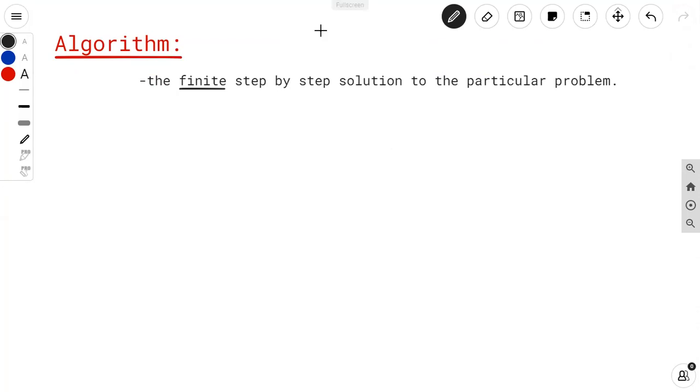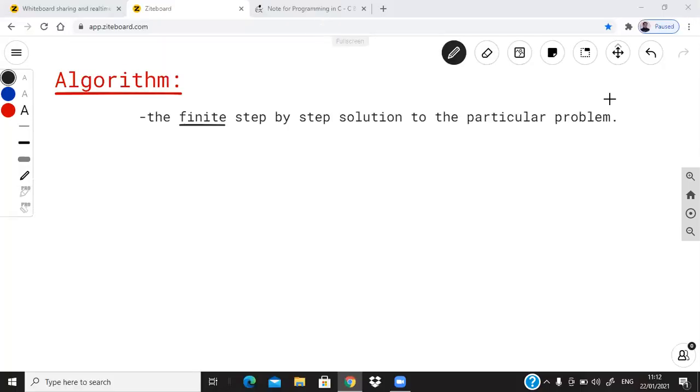So how to write the algorithm then? Every algorithm takes some value or some set of values as its input, and it produces some value or some set of values as its output. So you should always know every algorithm should have some set of values, right?